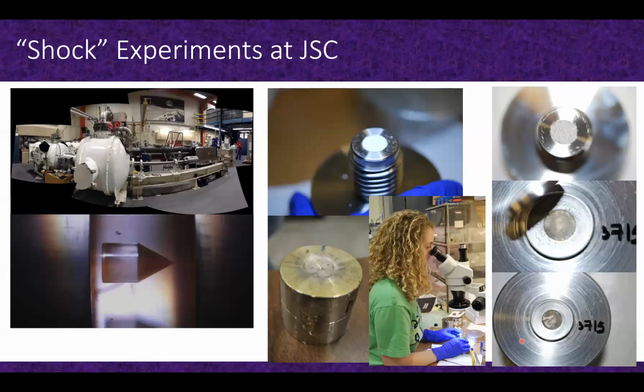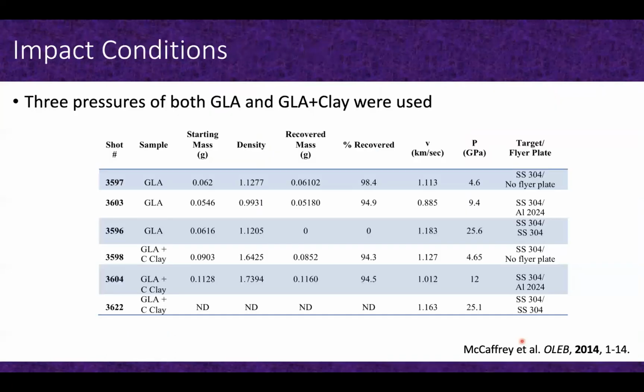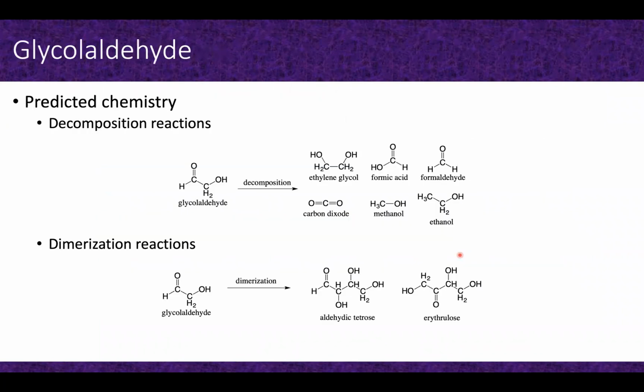Okay. So when we did this experiment, we've done several shots, but these are the ones I'm going to talk about today. So we did several samples, both neat, so just the glycolaldehyde on its own, but then also mixed with this montmorillonite clays. The pressures that we looked at ranged from 4.5 up to a highest pressure of about 25 gigapascals.